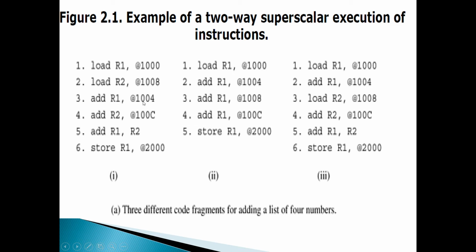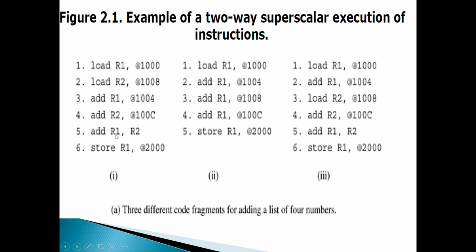Similarly, add R1 and add R2, the 3rd and 4th, are also mutually independent instructions. Nothing to do with each other. But focus on the 5th and 6th. They are dependent instructions. The 5th is adding R1 comma R2, and the 6th is storing the result accumulated in R1 at the memory location 2000. Is it not? The 6th instruction depends on the result obtained by the 5th instruction, that is R1. The 6th instruction will need R1. So these 2 instructions are not independent, they are dependent.